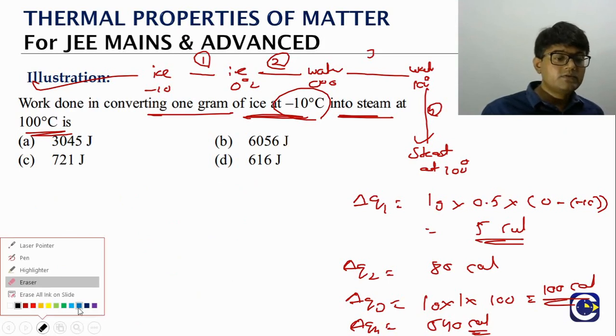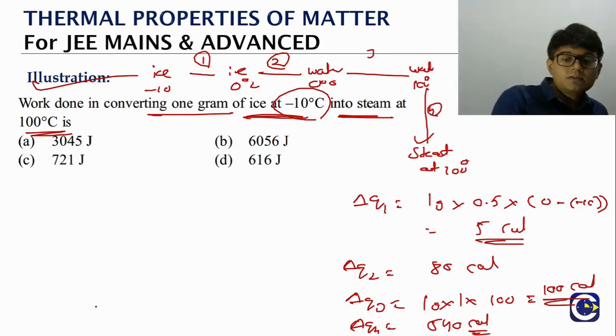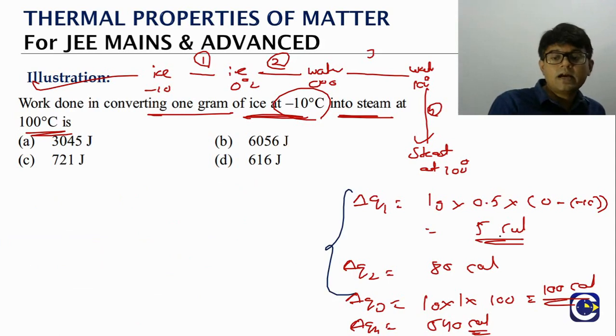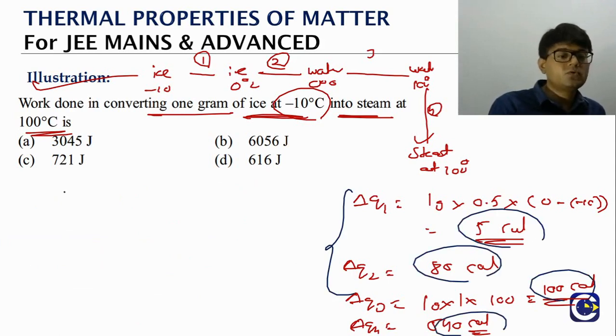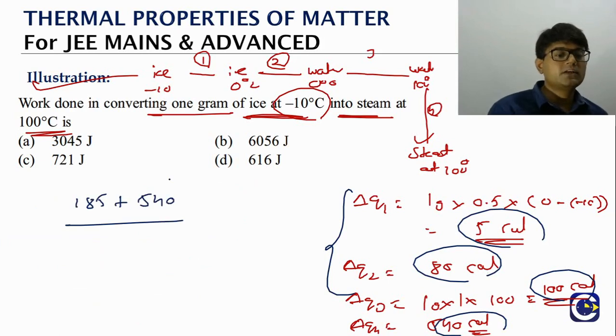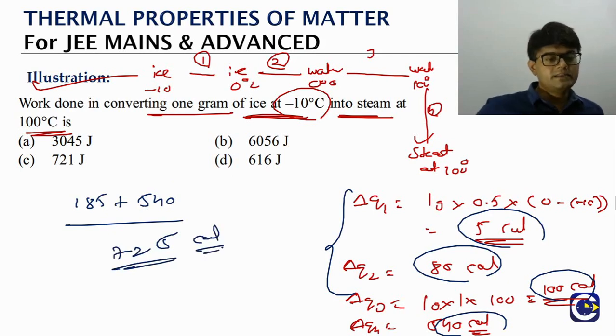We have to add all of them. 5 plus 80, 85; 85 plus 100, 185; 185 plus 540, that is 725 calories.